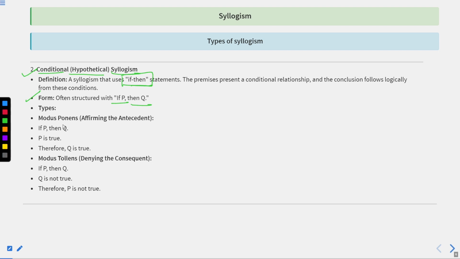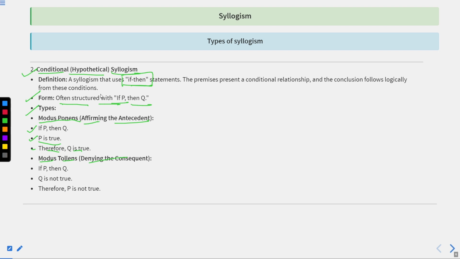There are two types of conditional syllogism: one is modus ponens, affirming the antecedent, and then you have modus tollens, which is denying the consequent. It means that if P then Q. If you're talking about modus ponens, if P then Q, it means that P is true, therefore Q is true.